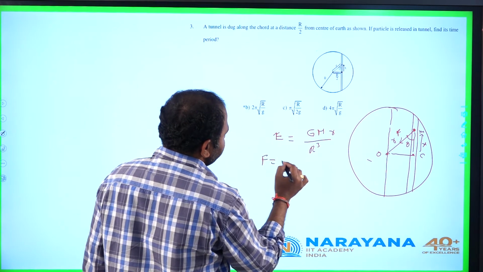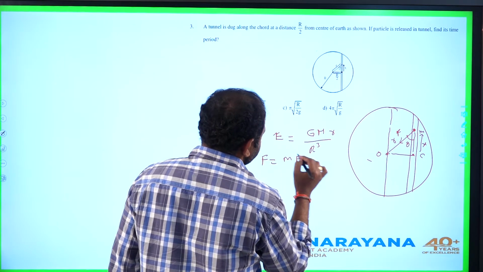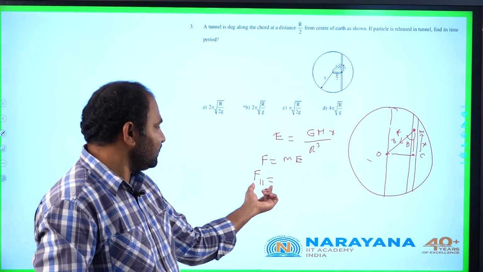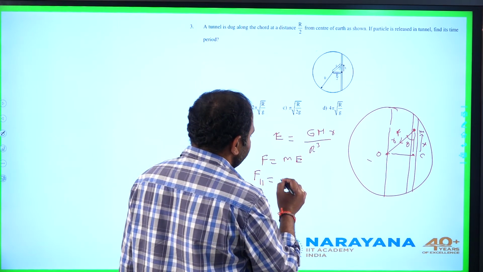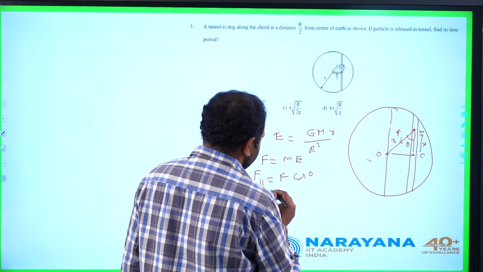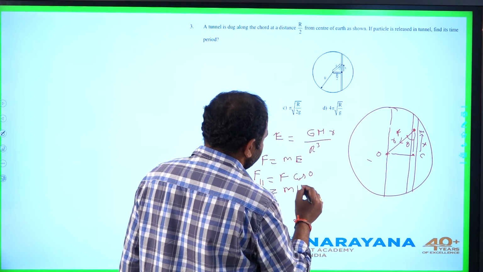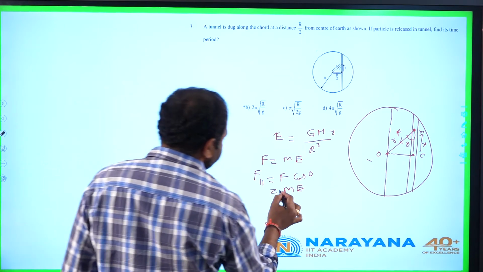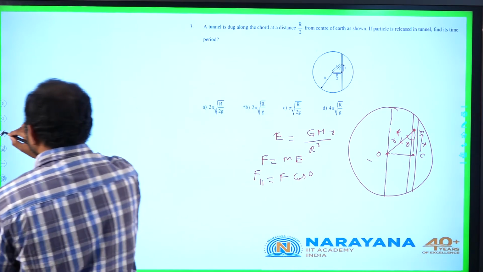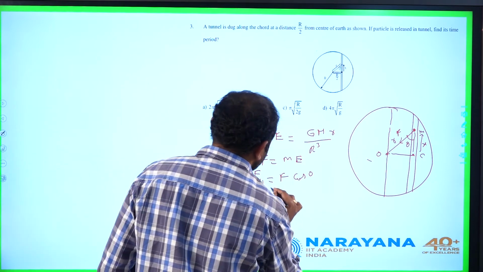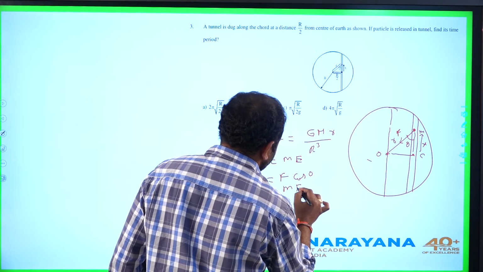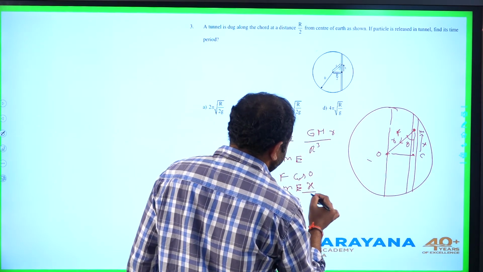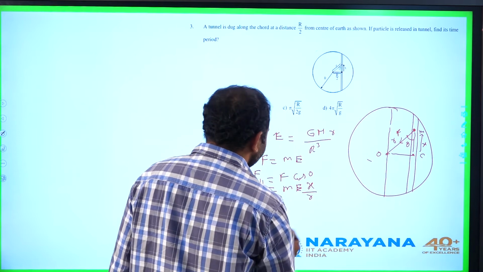First of all, the force experienced is mass into gravitational field. Its component along the center of tunnel is F parallel. This can be written as F cos theta. So this is M into E into cos theta. From the figure it is clear cos theta is x by r. Let us substitute these values.